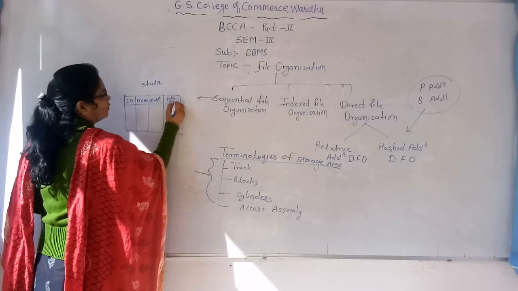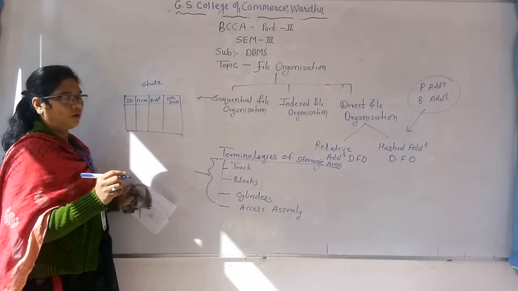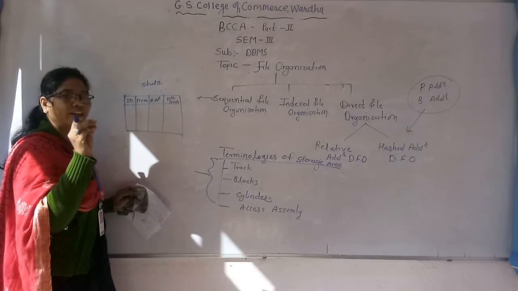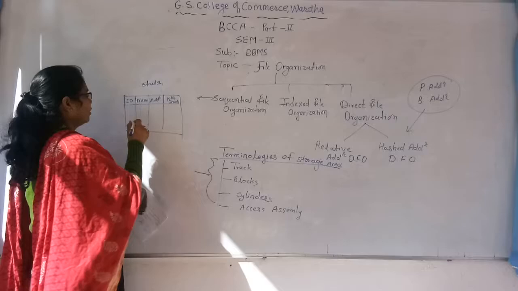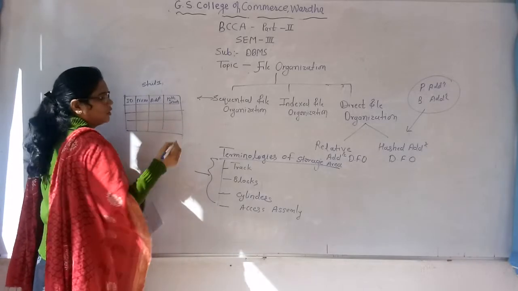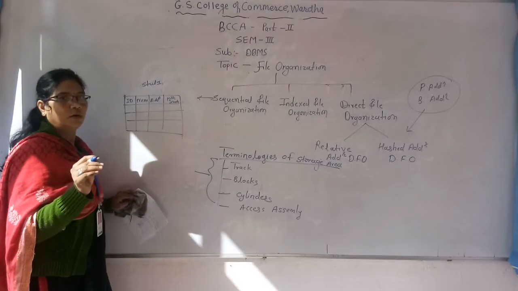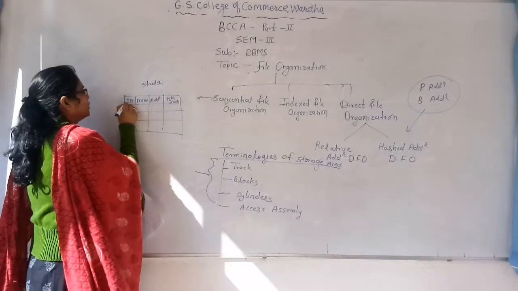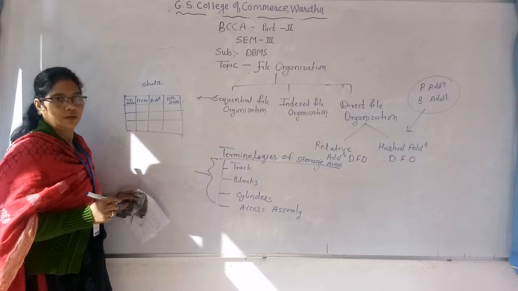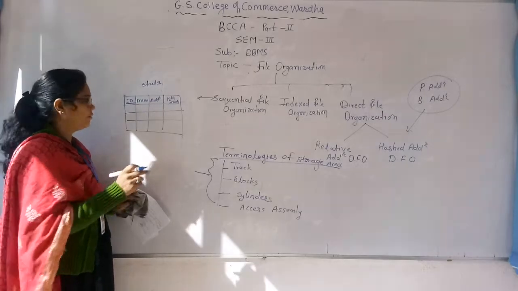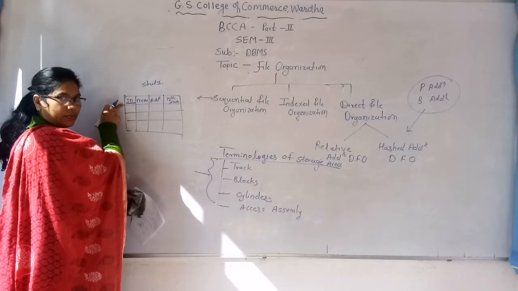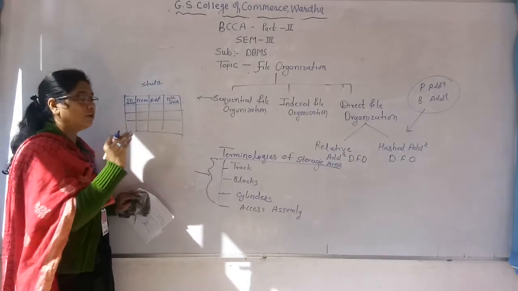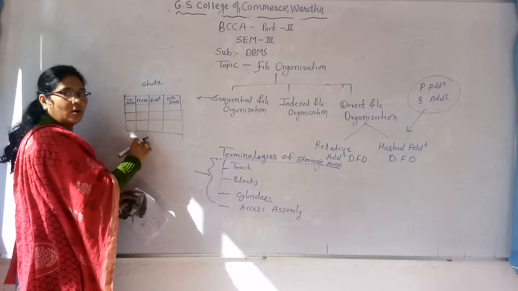Okay, so according to sequential file organization, we have to store or arrange our data, or arrange our rows, in ascending or descending order by its key field. Key field means primary key field, which is indicated by the underline sign. Here the ID is nothing but the primary key of that particular table or entity.